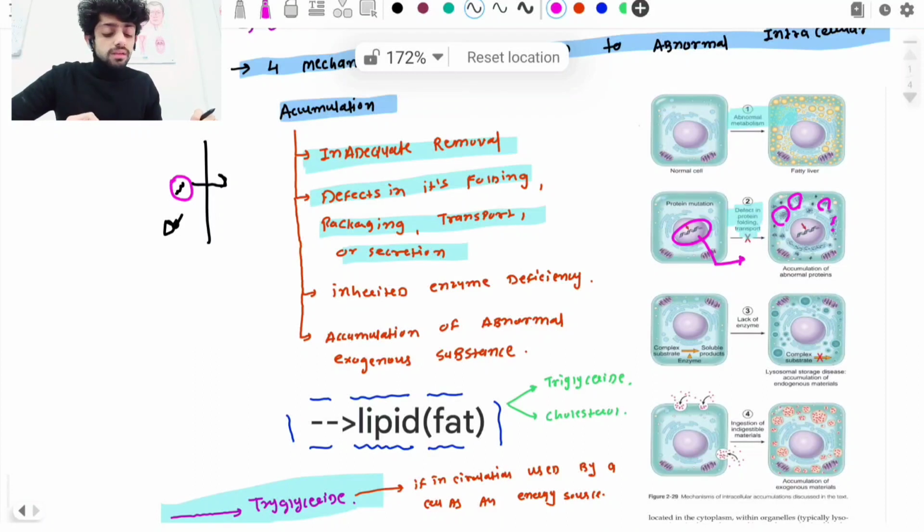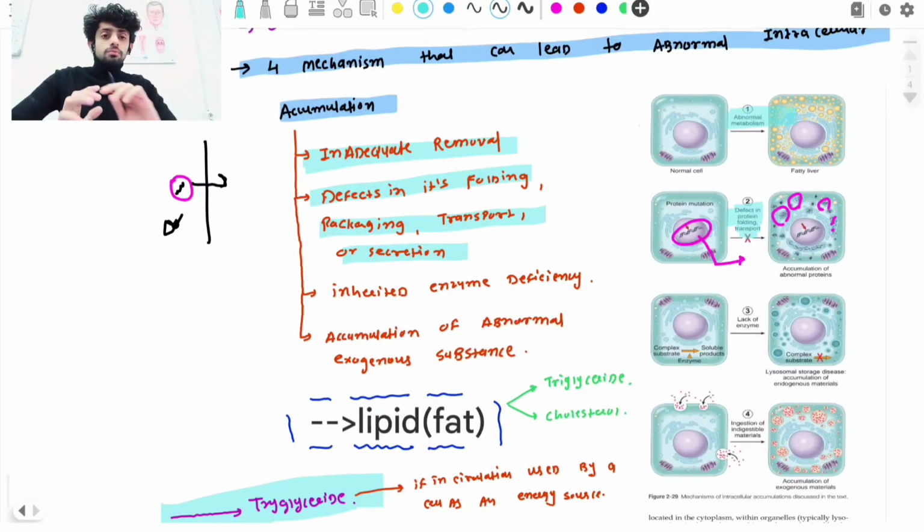And what is the third mechanism? Normally when our cell is synthesizing something, it is in a complex form.